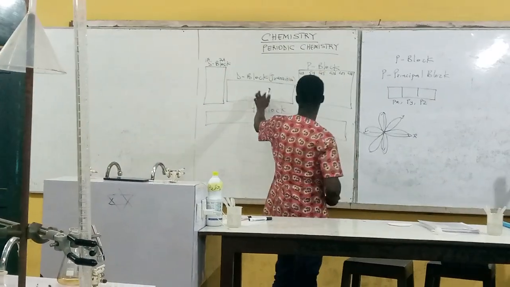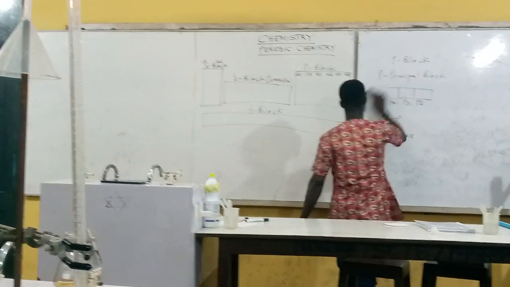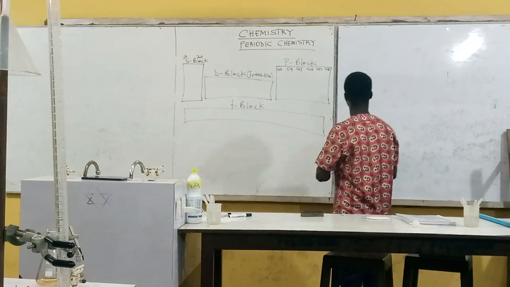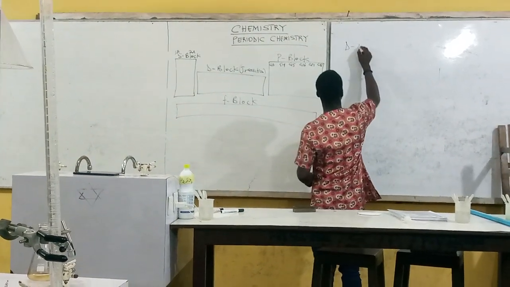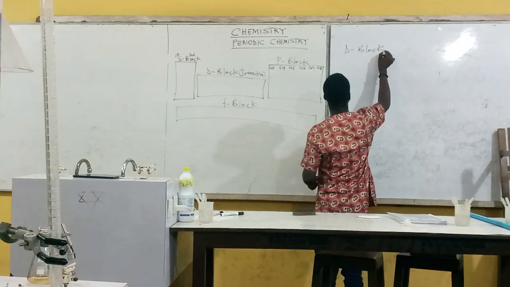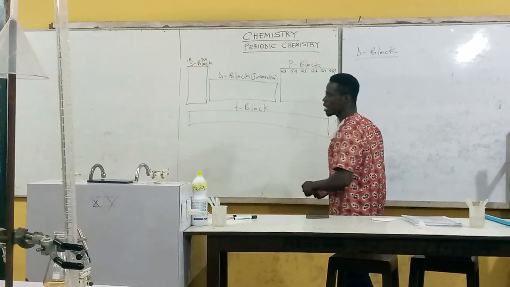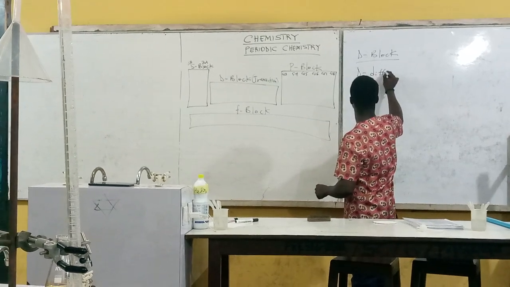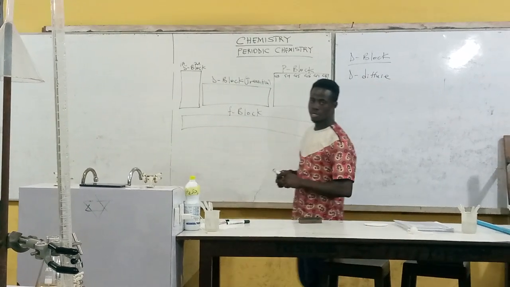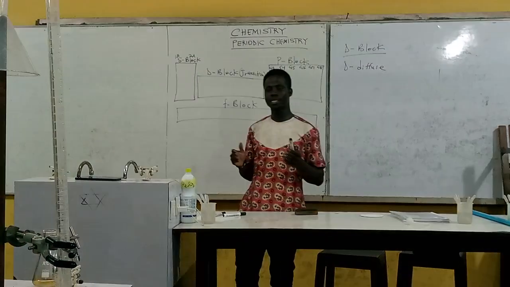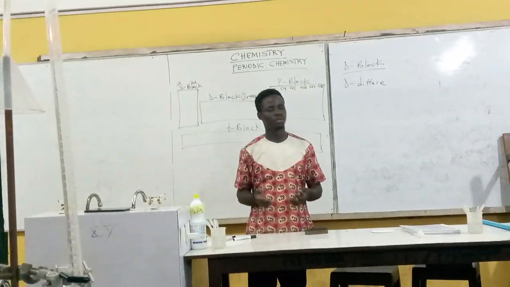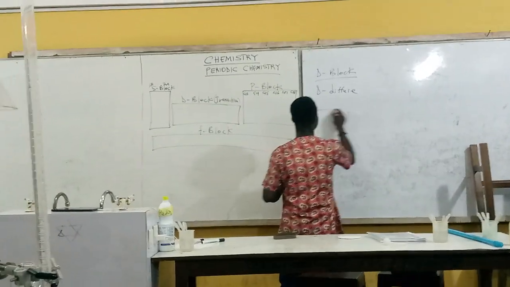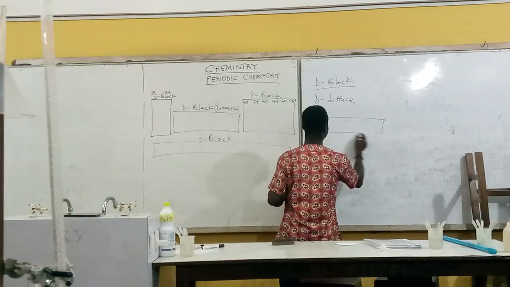Now let's move on to this block, which is called the D block. The D block also has the meaning diffuse, the diffuse block. So instead of saying D block, you can just say the diffuse block. Now with the diffuse block, it also has subdivisions. We will look at the main periodic table.